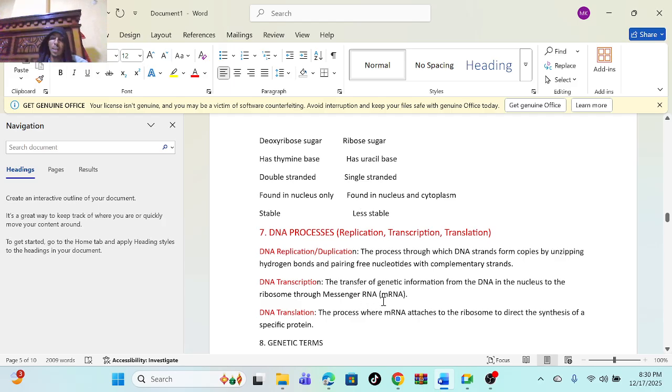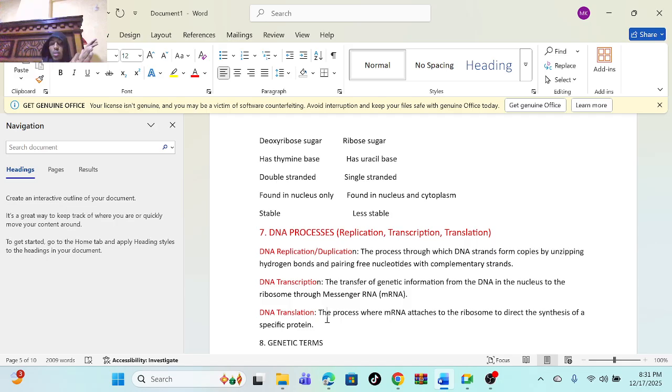What does mRNA mean? It means messenger RNA. DNA translation is the process where this mRNA attaches to the ribosome to direct the synthesis of the specific protein. Meaning that, let me explain it well. DNA translation is the process where the mRNA is formed, they attach themselves to the ribosome.